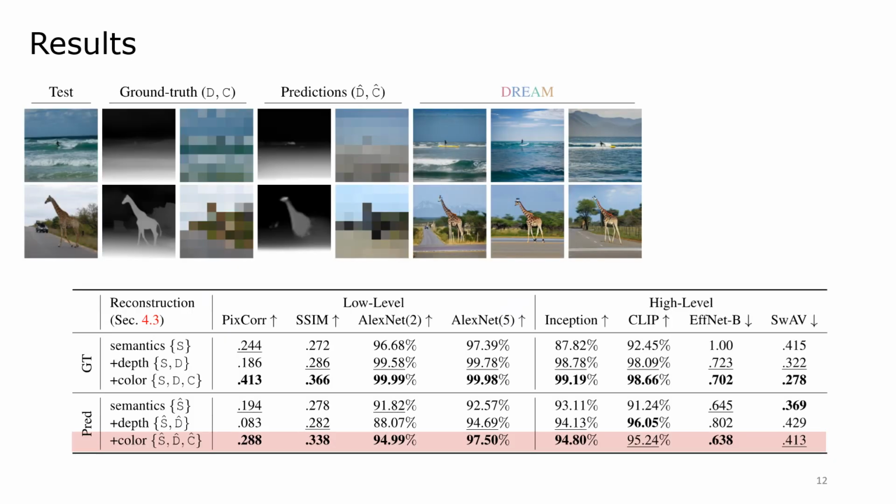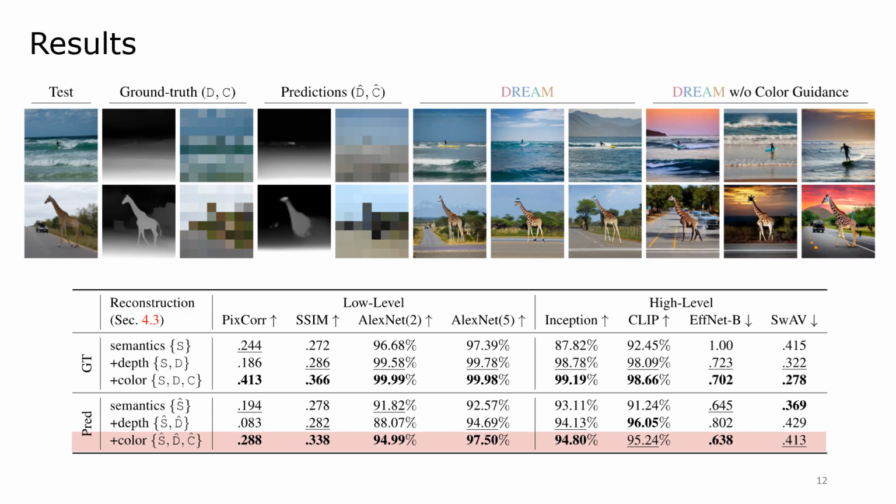We report detailed qualitative results for 2 examples, also showing variations of the reconstructions. The depth and color prediction from the reverse PKM are aligned with the pseudo-ground truth, despite the extreme complexity of the task. As a result, all DREAM reconstructions closely match the test images. For comparison, we deactivate the color guidance in the last 3 columns, which highlights its benefit.